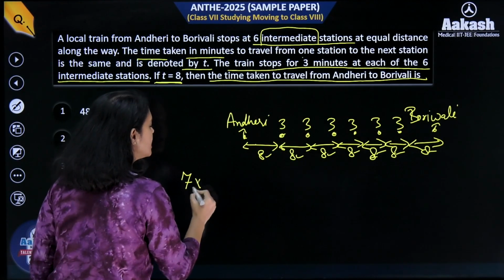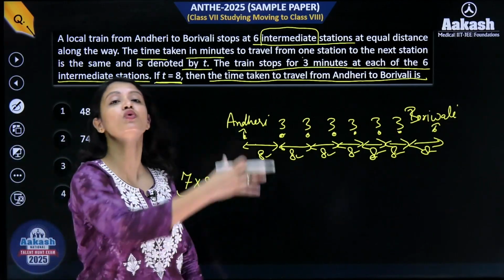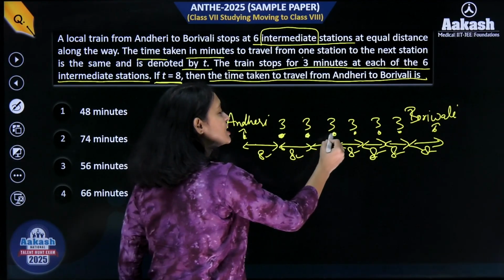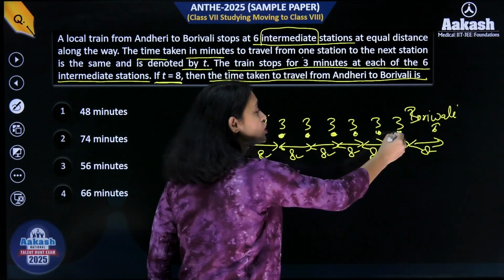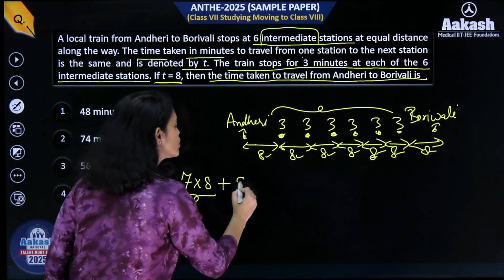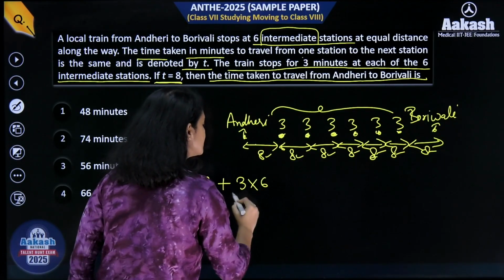So 7 into 8. Now this is the time taken by the train when it is moving, right? But it is also stopping for 3 minutes at each station. So I have to count these 3 minutes also. So I will add all these 3 together here, right? So how many 3s are there? 1, 2, 3, 4, 5, 6. So 3 will get multiplied with 6.